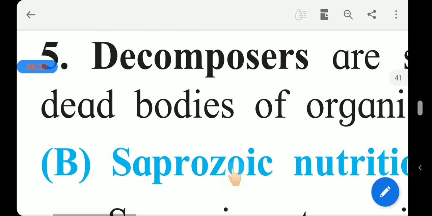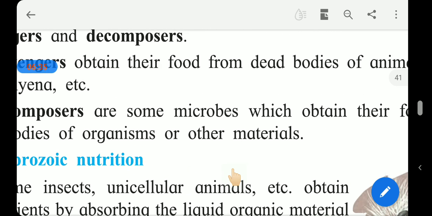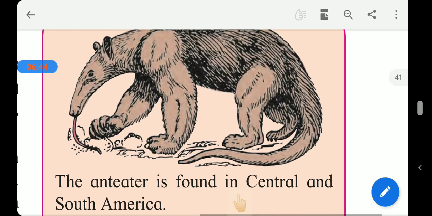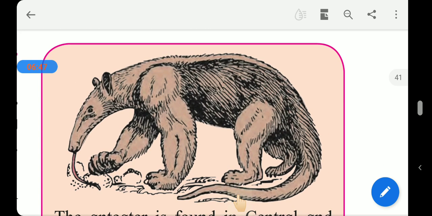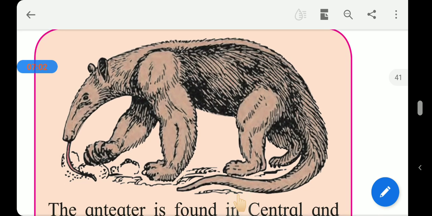Now before we start saprozoic nutrition, here is one extra piece of information provided in your book, on page number 32. See this animal. The anteater is found in Central and South America. This picture is of the anteater, which is found in America. And if we talk about India, the bobcat or udmanjar is an anteater animal found in India.